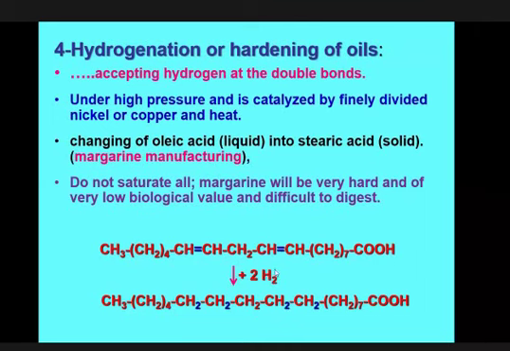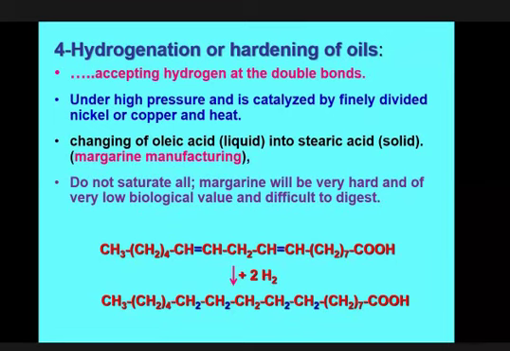Suppose linoleic acid, it is 18 carbon. So when these 2 double bonds are converted into single in presence of hydrogen, the carbon number is the same, but the double bond position is changed. So as the carbon number is the same, it forms stearic acid. The carbon number is 18, so this is stearic acid. So this is the change of the double bond into single in presence of hydrogen under high pressure, copper or nickel, or heat. So this is called margarine.